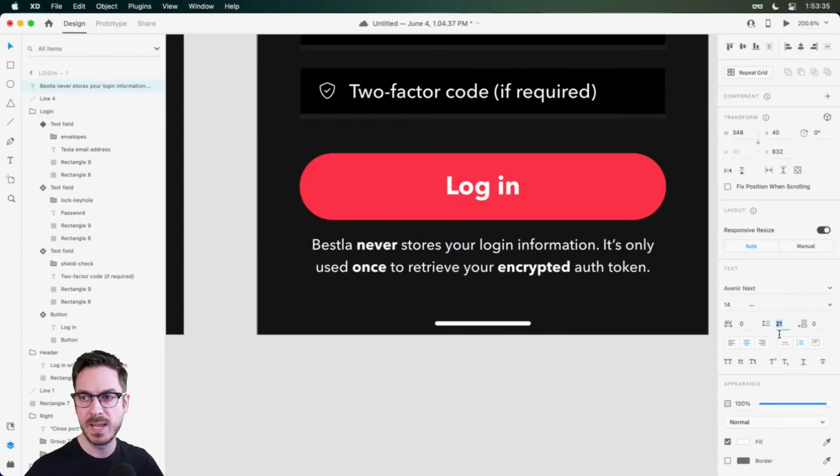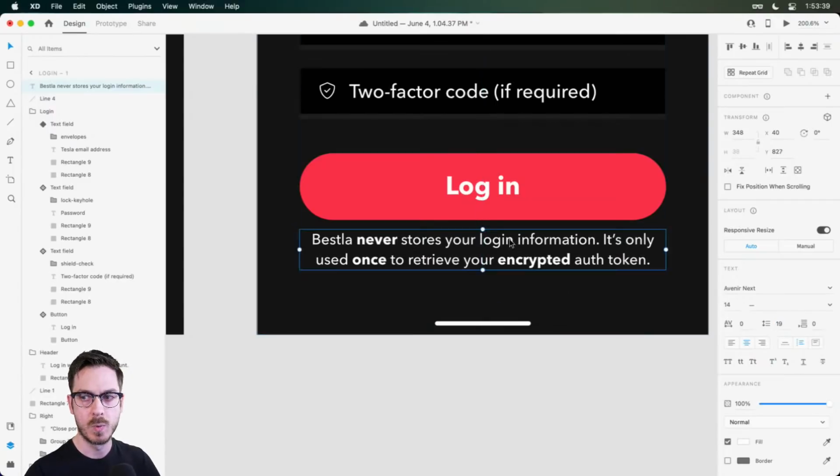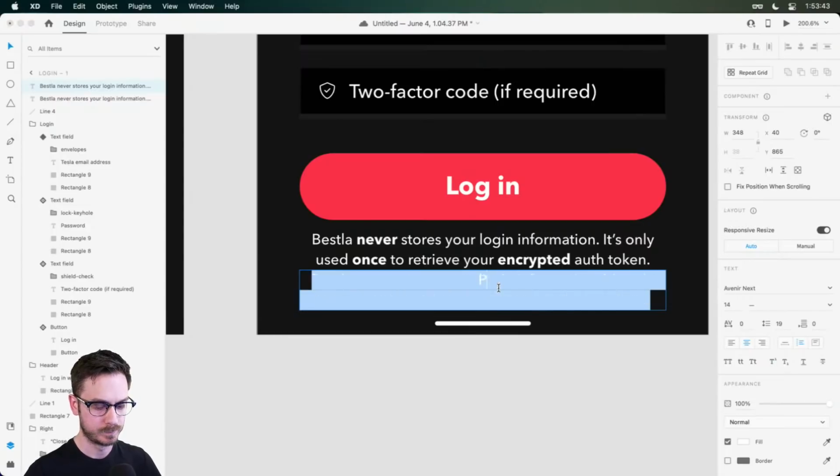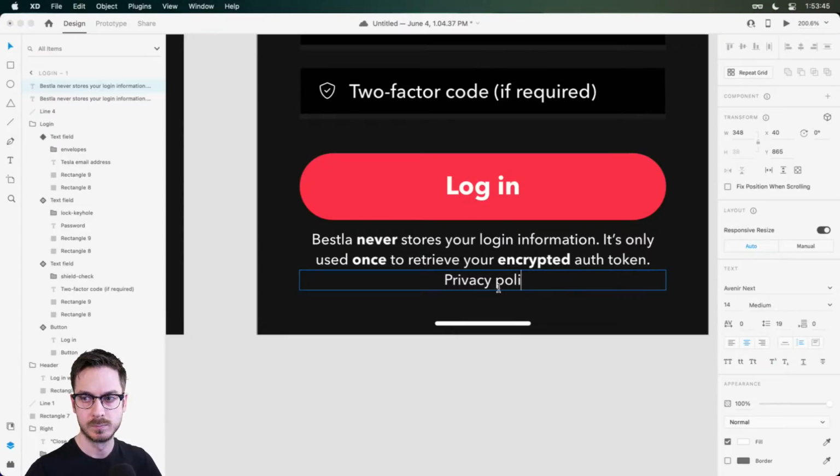And then right below this, we may also want, let's say, a privacy policy. And we can underline that so they know that this is a link. There we go.